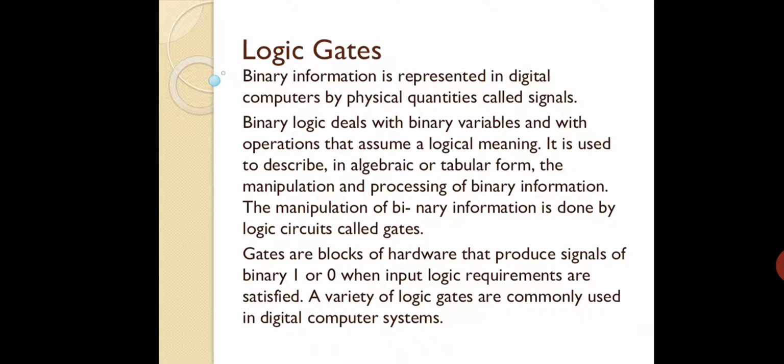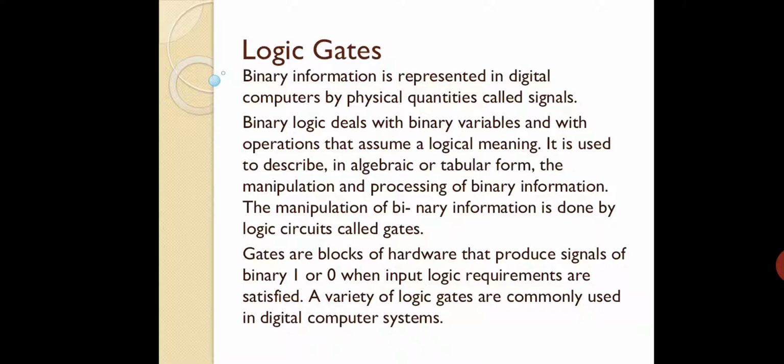Fine. Now the manipulation of binary information is done by logic circuits called gates. That can be the standard definition, or the definition which is available in a textbook.